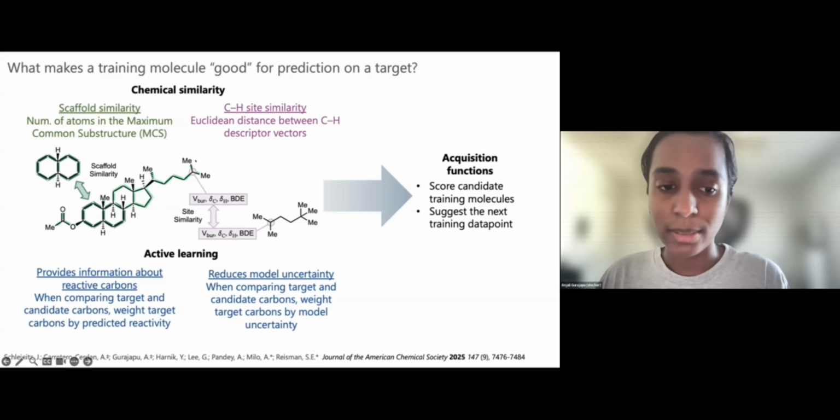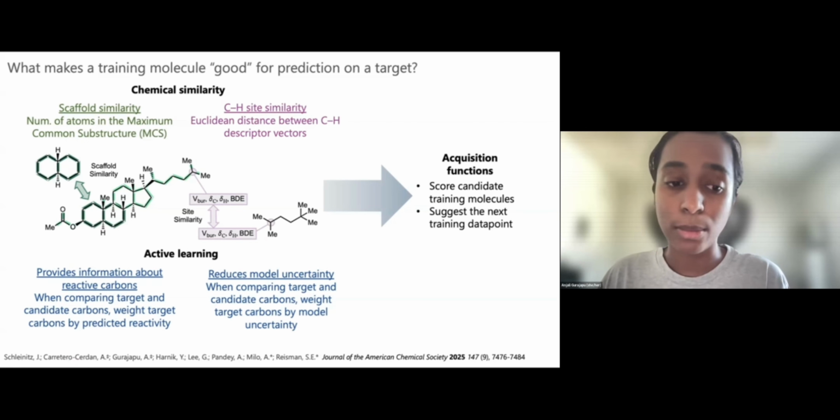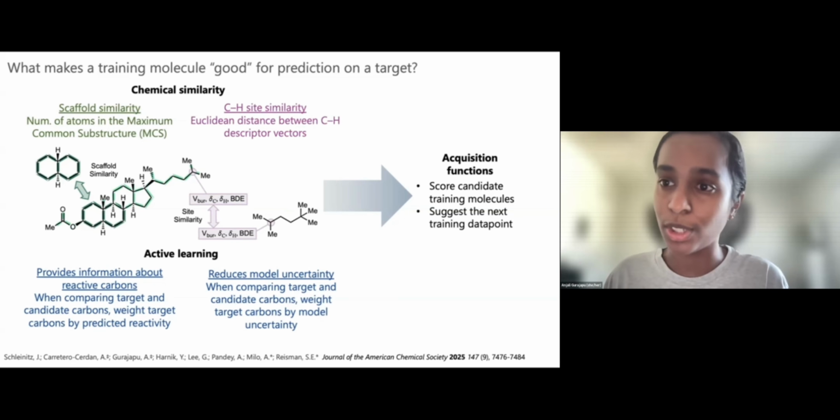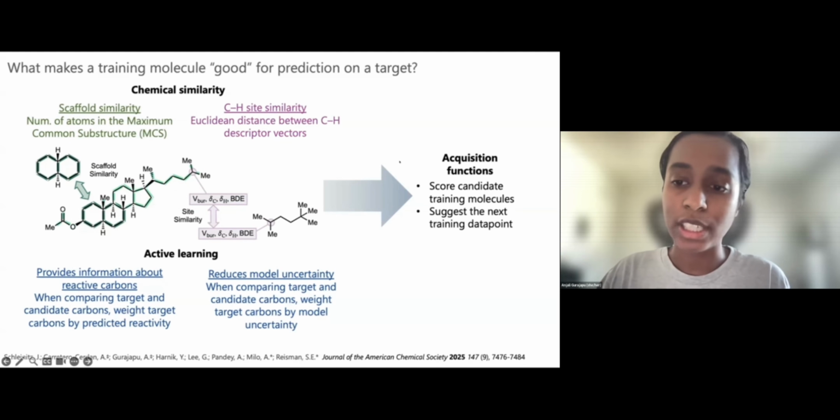We also took into account some active learning considerations, using the model's predicted reactivity and uncertainty to focus candidate selection towards reactive and uncertain areas on a target molecule. With these various factors, we designed a suite of acquisition functions that we would use to score the candidate molecules and then suggest the next training data point for the chemist to perform.